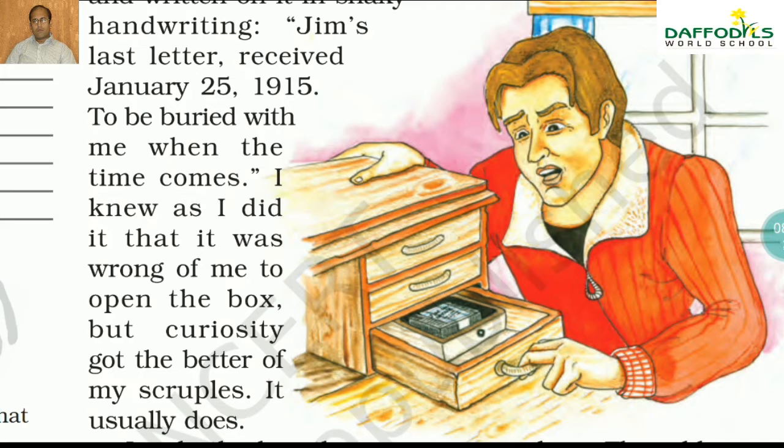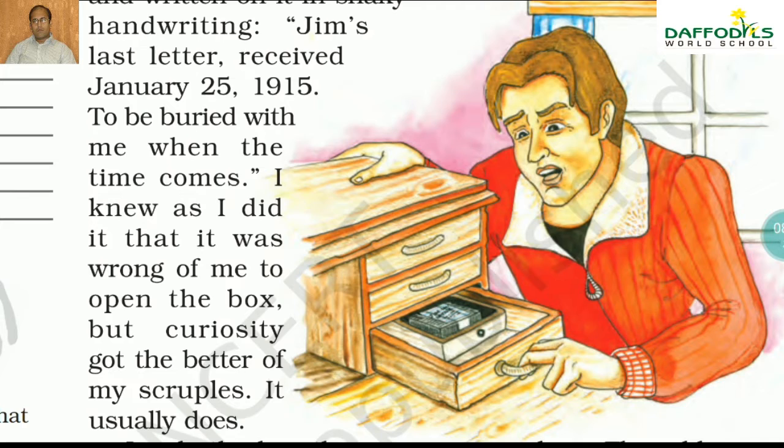Please remember this date: 25th 1915, to be buried with me when it comes. Why buried? Because it was wartime, mind you, and the person used to write letters to his wife. Who is his wife? Yes, correct, Connie McPherson.